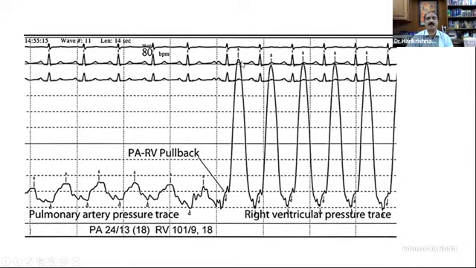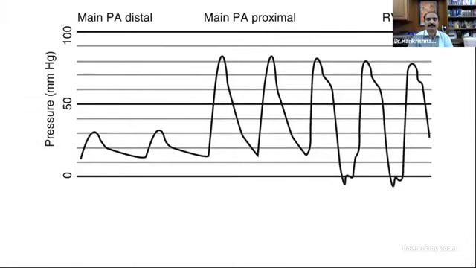This is the right ventricular pressure. The gradient depends upon the scale. The scale is not shown here, but it is written here: 24 and 101. So it is around a 76 millimeter gradient.